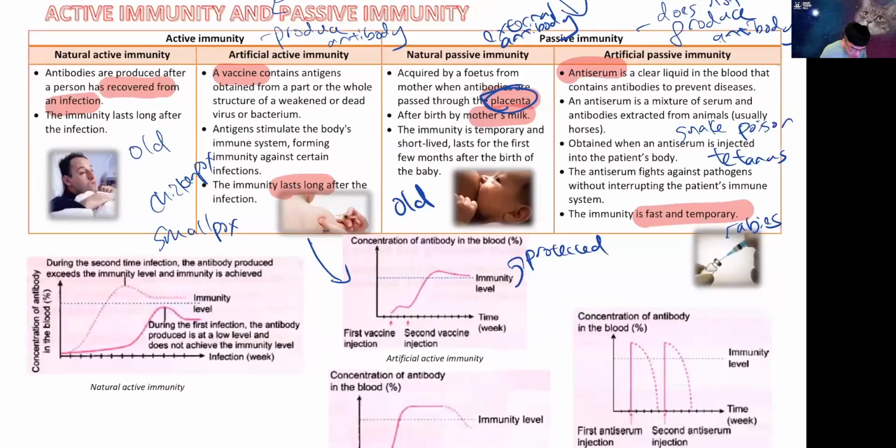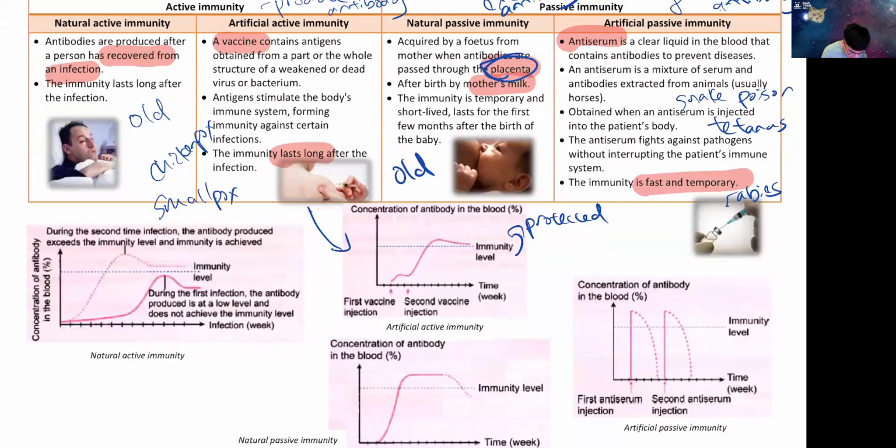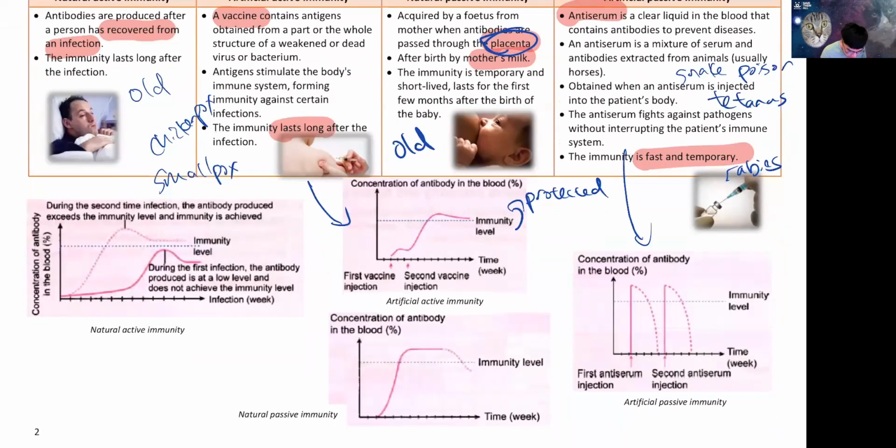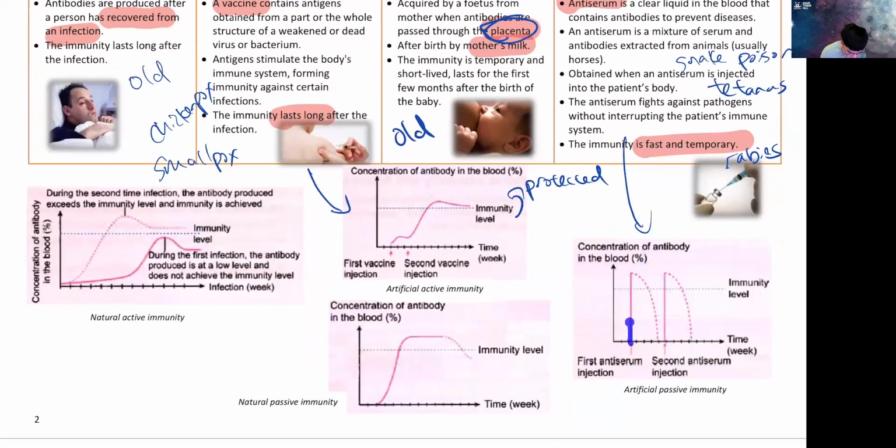All right, so anyway, about the graph, there's another graph here. This is your artificial passive. What does it look like? Once you get the injection, immediately you pass this level, you're protected. But as time goes on, your body will start to get rid of the antibody because it doesn't belong to you. So after a few days, you're not protected anymore. So you have to keep getting it, keep getting it, keep getting it. This is not long-term. This is just a fast and temporary thing.